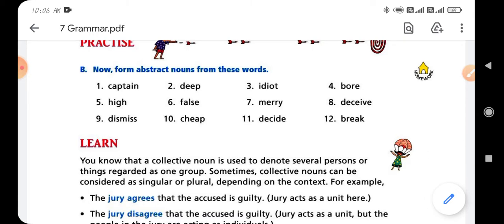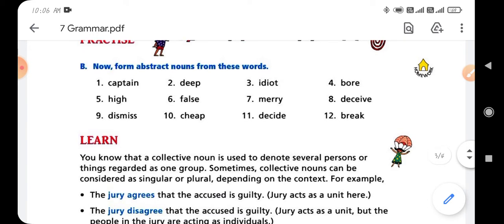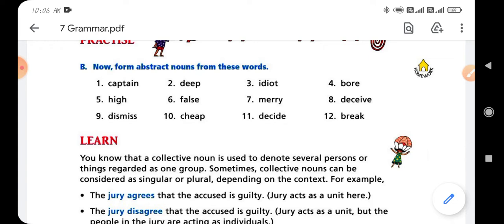DISMISSAL, dismissal. Okay, and 10th option is cheap, and its abstract will be cheapness. Okay, spelling is CHEAPNESS. Clear? And 11th option is decide, and what will be the abstract noun of decide?